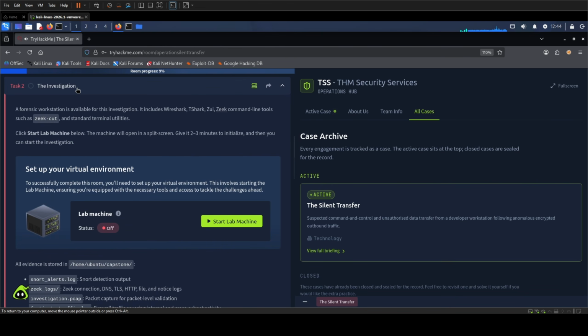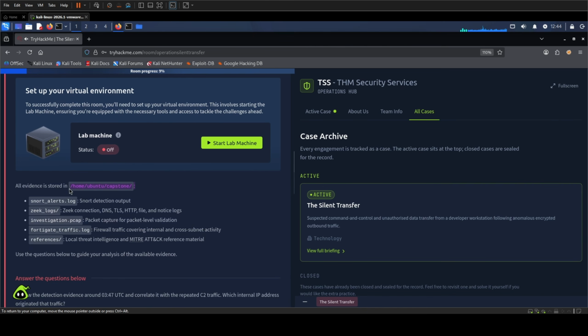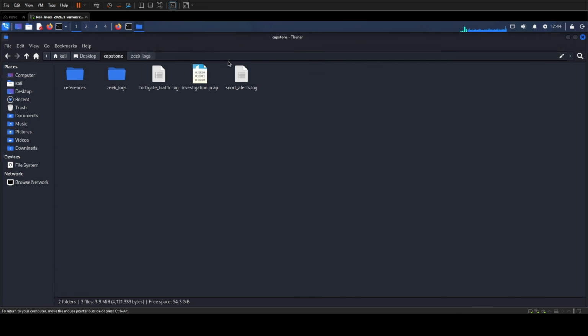Task 2 provides a forensic workstation with Wireshark, T-Shark, Zui, Zeek command line tools, and standard terminal utilities. The official lab stores its evidence under /home/ubuntu/capstone. The evidence bundle contains the Snort alerts, Zeek logs, the packet capture, the FortiGate traffic log, and local reference material. For this recording, I copied the same investigation files to the Kali virtual machine. That changes only the local working path. It does not change any value inside the evidence.